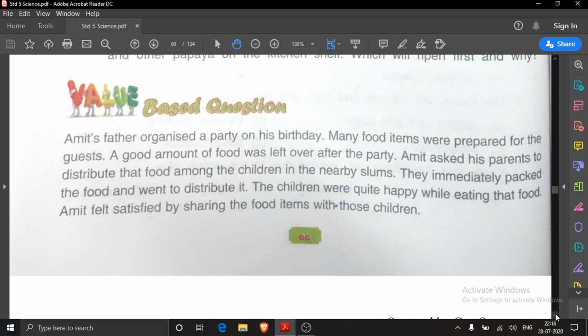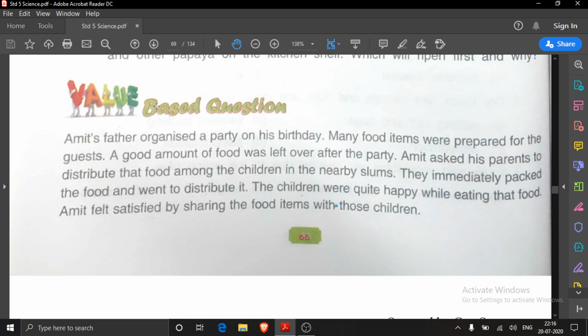Now you all know that at the last of each lesson in your science book and in other books also, some value based questions are there. Value means what? To inculcate moral values that make us a great person, a perfect person, and that's why these value based questions are added at the last of every lesson.